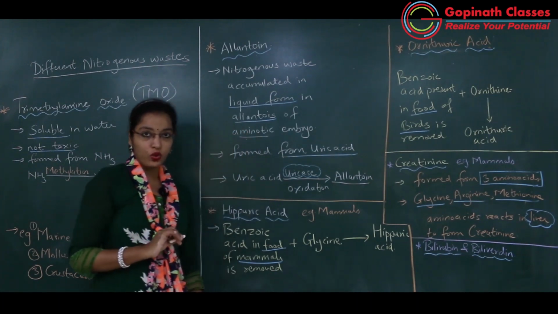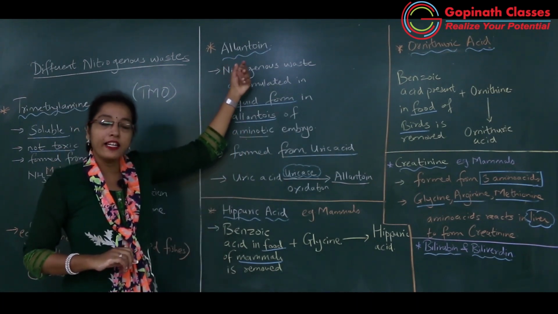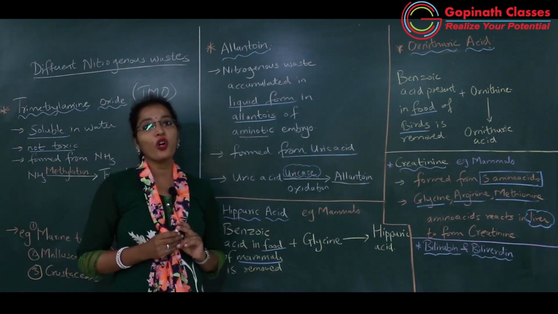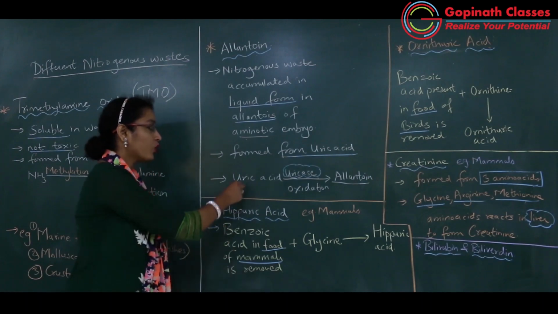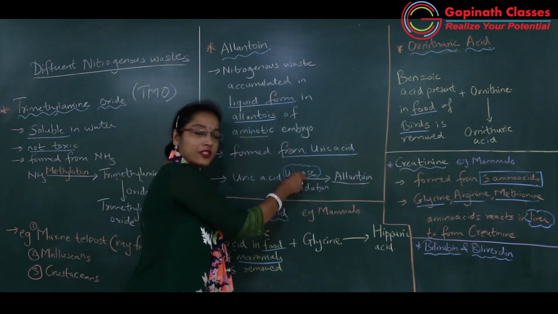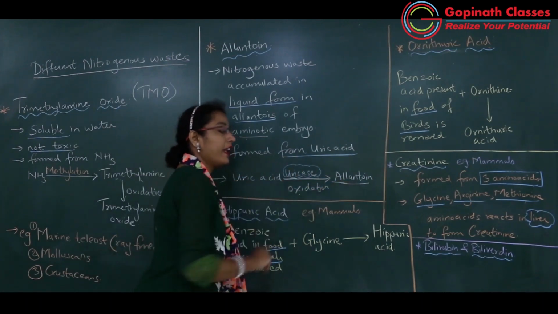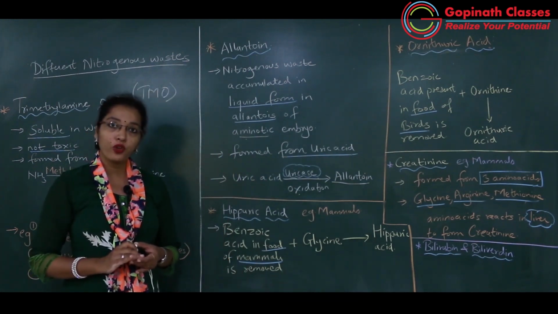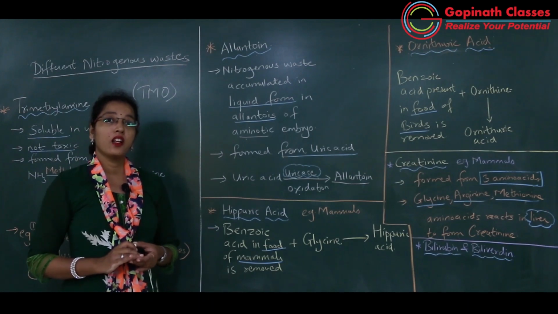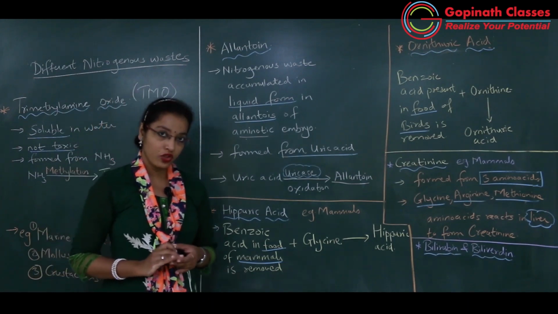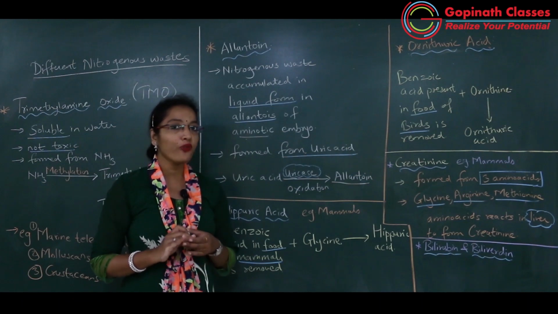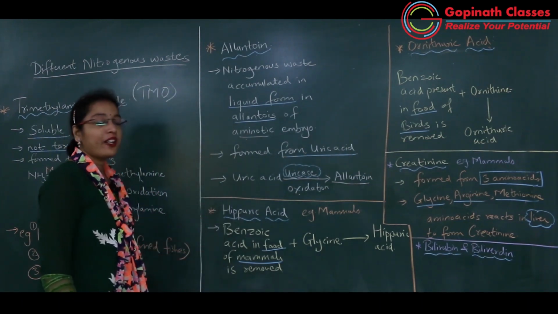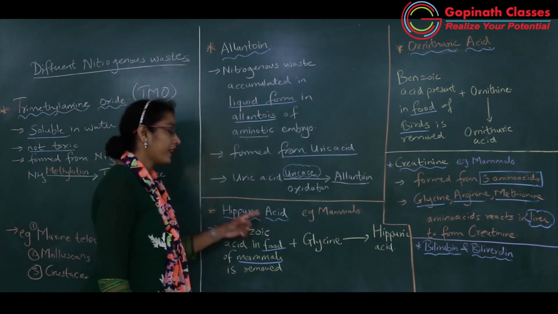So all of you understood what is allantoin? Allantoin is the nitrogenous waste which is formed due to oxidation of uric acid. Okay, so uric acid is oxidised in presence of uricase and allantoin is formed. Got it? And where it will be stored for some time? Allantois, which is the sac-like structure present in the embryo of amniotes. Got it? Now, next nitrogenous waste, that is hippuric acid.